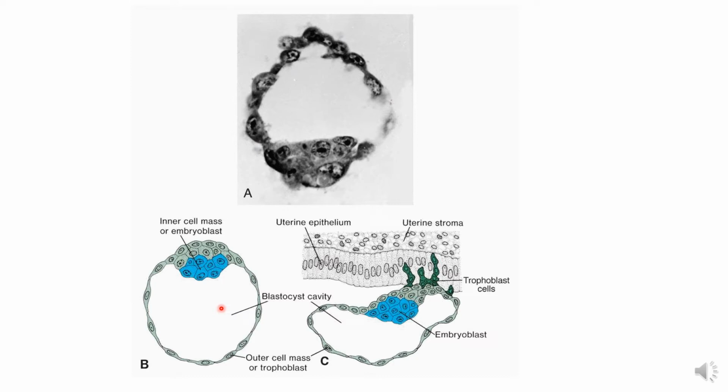On the 6th day, it starts attaching to the endometrium, which was prepared by the progesterone, and that is the secretory phase of the menstrual cycle, from 14 days to 26 days.